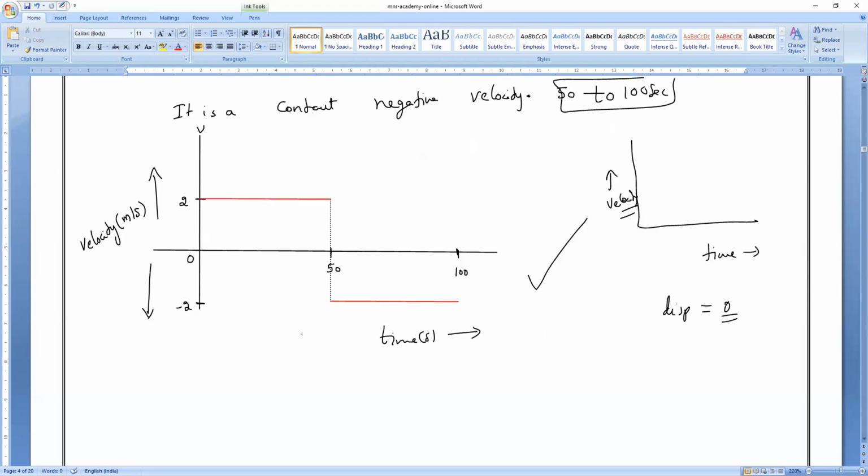So can you tell me what is the area under this graph? Everybody, what is the displacement? 50 into 2. Yes or no? Area under the graph, 50 into 2, which is equal to how many meters? 100 meters. Here, what is the displacement? This is negative actually. 50 into minus 2, which is equal to minus 100. So if I add both, plus 100 plus minus 100, what is the displacement? Zero. Clear? Yes, sir.